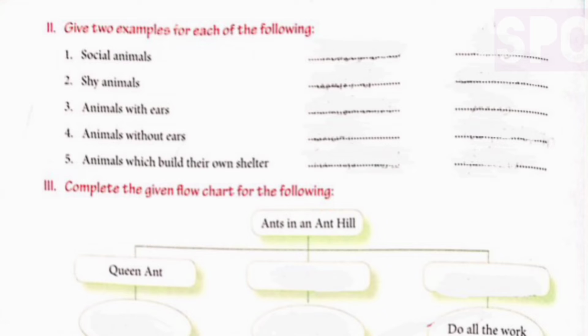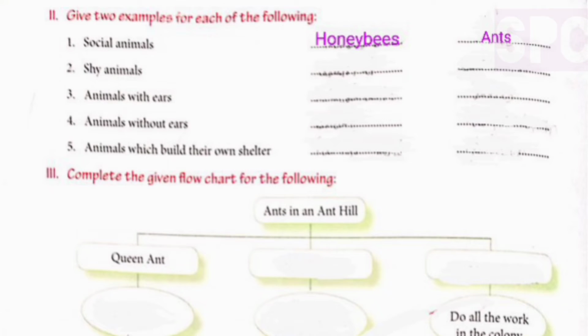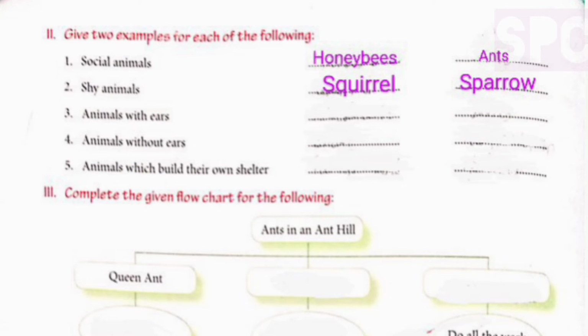Let's move on to question number 2. Give 2 examples of each of the following. Part 1. Social animals. Here I have written honeybees, ants. Part 2. Shy animals. Squirrel, sparrow.